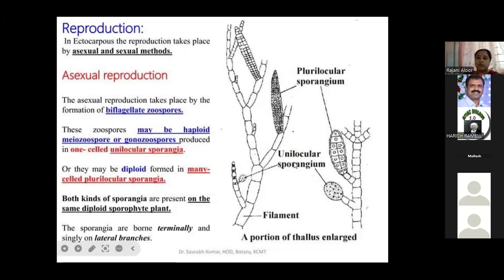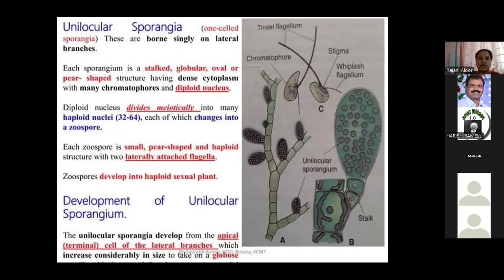You can observe the picture. Both are there. This one is a plurilocular sporangium. This one also is plurilocular. You can observe the single one here. This is a unilocular sporangium. Uni means one, pluri means many. Only one sporangium produces unilocular zoospores. The second one is the plurilocular sporangium. First I will explain the unilocular.